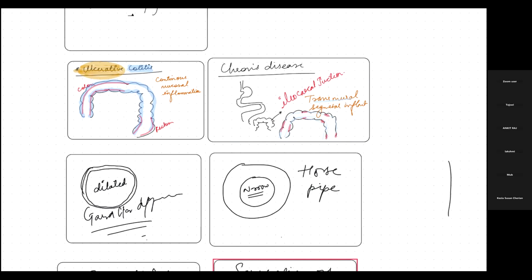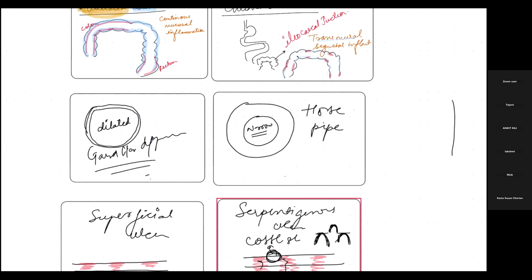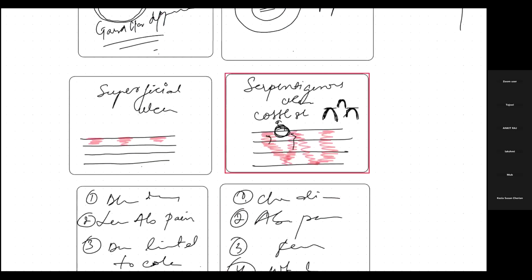Then we talked about the lumen. The lumen will be dilated in ulcerative colitis, but it will be narrower in Crohn's disease. Again, the ulcer is superficial in ulcerative colitis, whereas it is serpiginous or cobblestone in appearance in Crohn's disease.